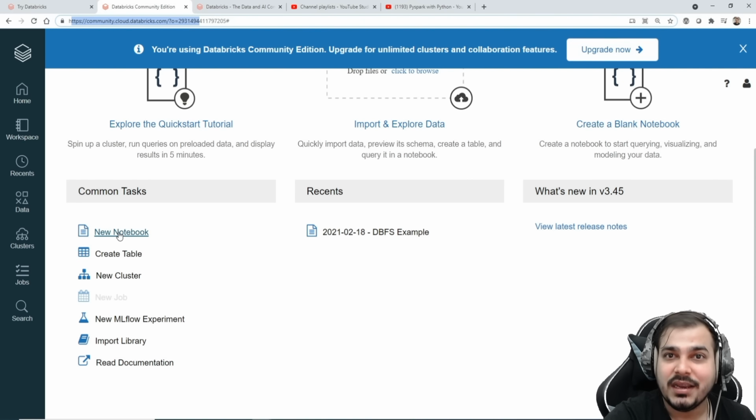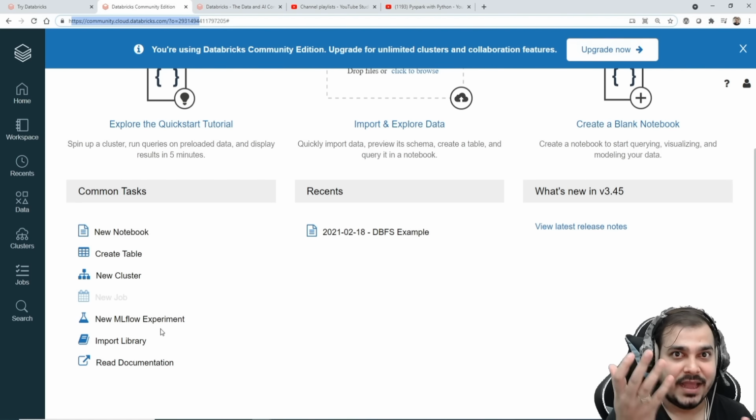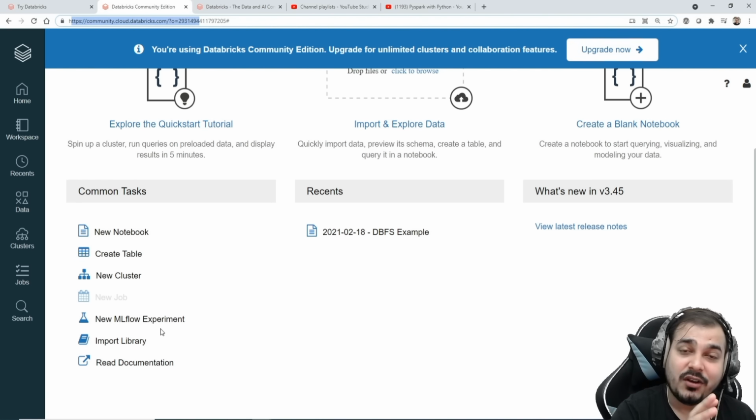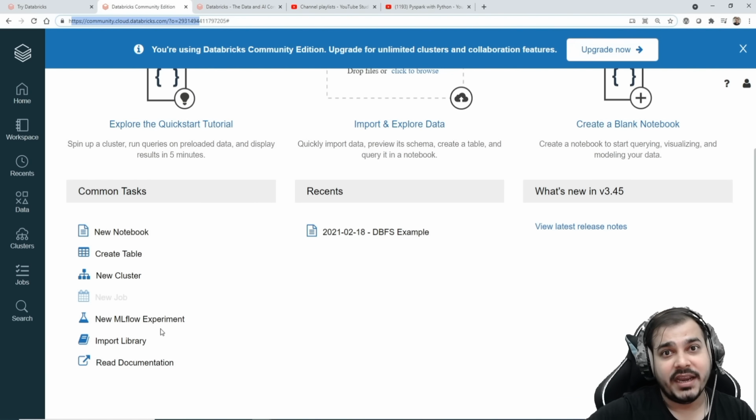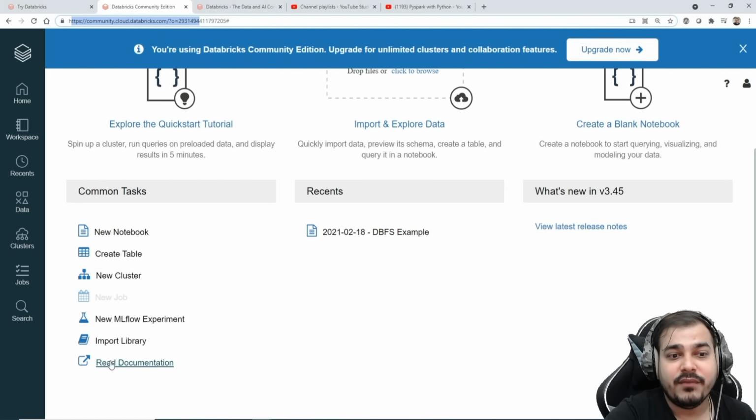One is you can create a new notebook, you can create a table, create a cluster, create new MLflow experiments. I hope I have already shown you an MLflow experiment. We can also create this MLflow experiment by connecting to a database in the backend. Then we can import libraries, read documentation, and do a lot of tasks.